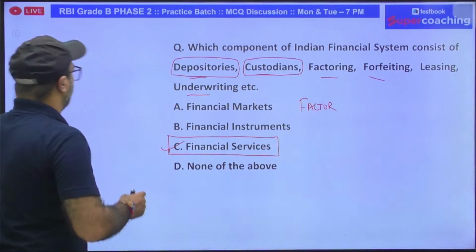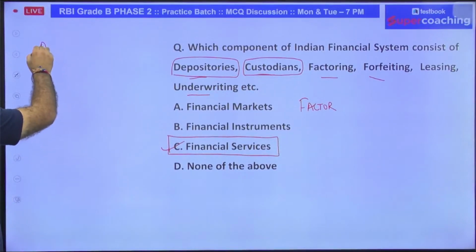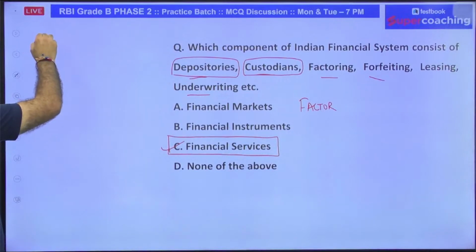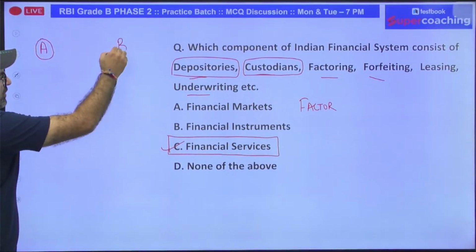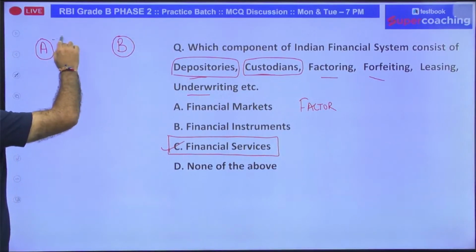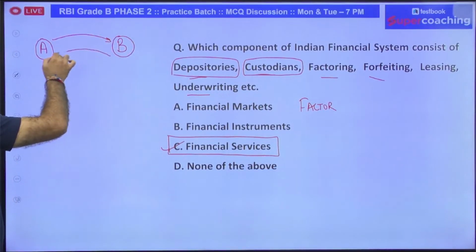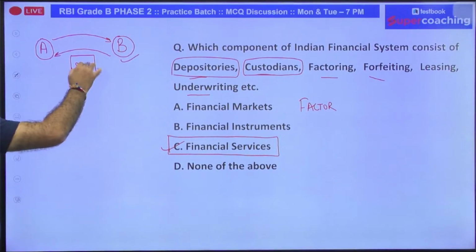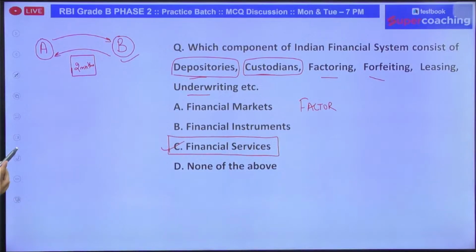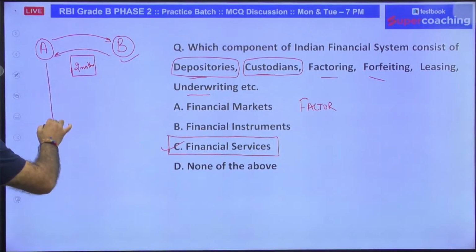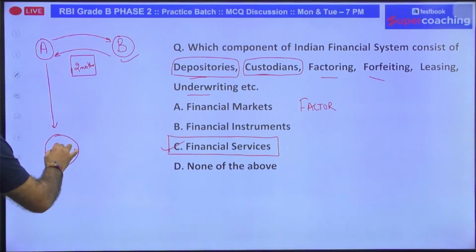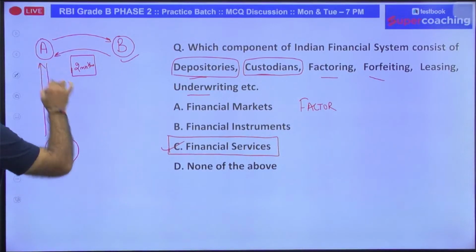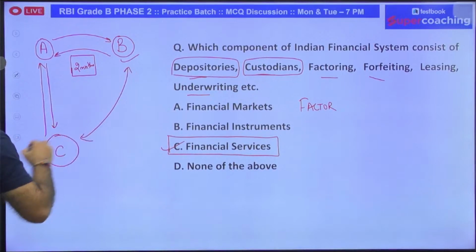If I talk about factoring, it basically means there is an individual A, and this individual has sold products to, let's say, company B. Against the products, company B has not paid the amount, rather given an invoice, and on that invoice it is written that I will be paying your amount after 2 months, and that too with interest. Now A is in need of funds. A cannot hold that debt on itself. So in that case, A can discount this bill to a third party, and the third party which is discounting the bill and will be responsible to receive the funds in the near future is factoring.